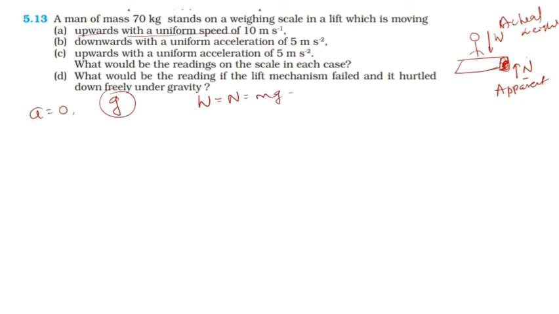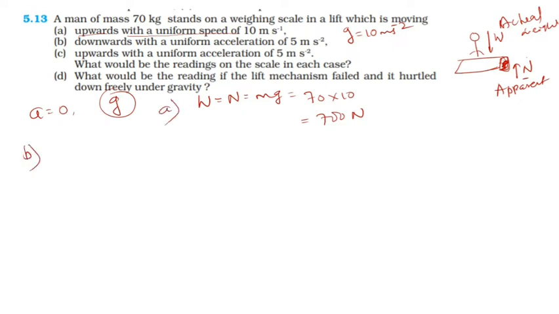It is equal to m into g. For simplification I take g equal to 10 meter per second square. The value of m is 70 and g is 10, so this is 700 Newton. So this is the apparent weight when the lift is moving with uniform speed in the upward direction. So this is about option A.